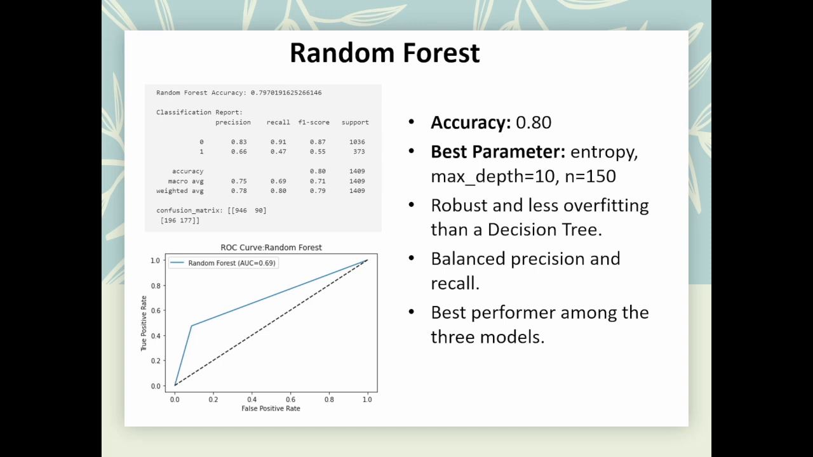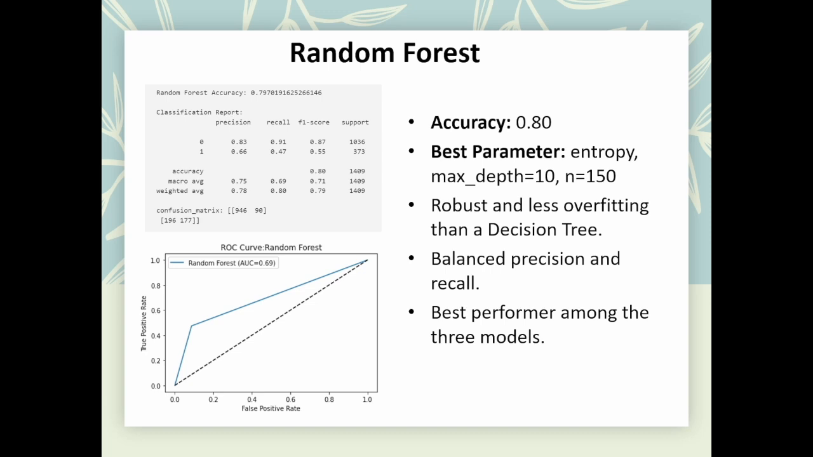Next model is random forest, which performed the best with around 80% accuracy. From the confusion matrix, it correctly predicted 177 churners and missed 196. For the non-churners, it got 946 correct and misclassified 90. Random forest is like having a team of trees. Each tree makes a prediction and the majority vote is taken as the final answer. Its best parameters were entropy as the criterion, maximum depth of 10, and 150 trees. This model reduces overfitting compared to the single tree.